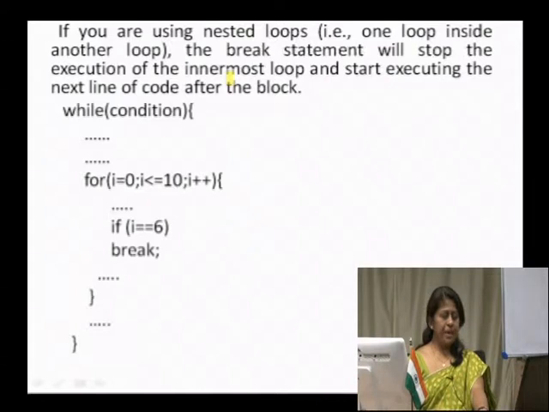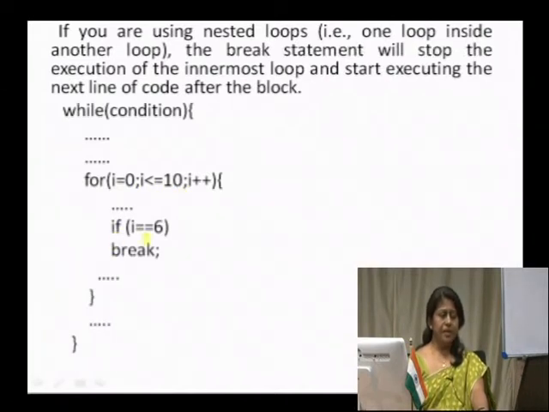Then, if you are making use of nested loops, and in these nested loop structures you are using the break statement, which loop body would be terminated? Let us see. Suppose you have a loop body, that is a while condition, and following that you have a number of statements, and then the inner loop, that is a for statement, in which the break statement has been given. So, here you have for I equal to 0, incrementing the value of I, and the final value of I would be 10.